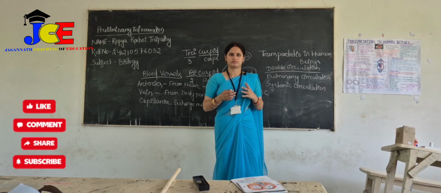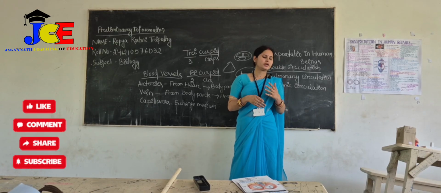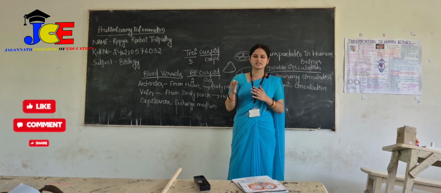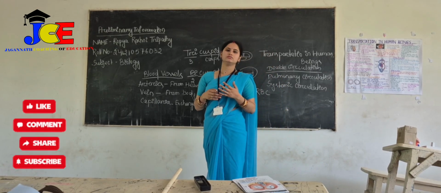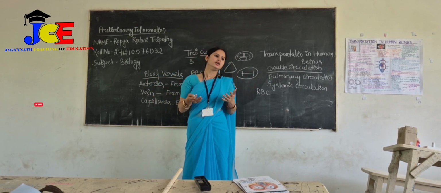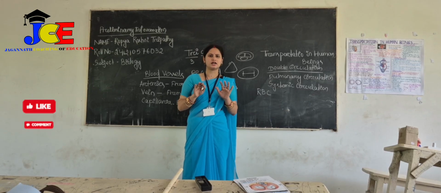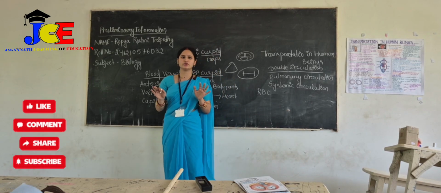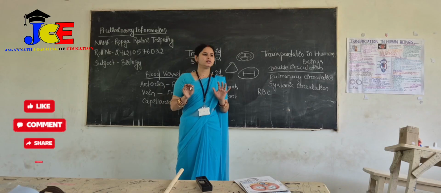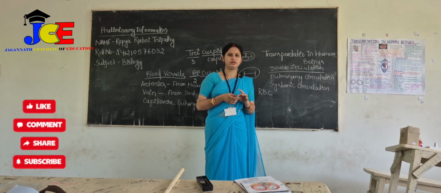It gets oxygenated to become oxyhemoglobin and carries the oxygen, and when oxygen is detached from the hemoglobin, the blood gets deoxygenated. Transportation of carbon dioxide is different, using the bicarbonate method, but hemoglobin also carries some of the carbon dioxide in our body.